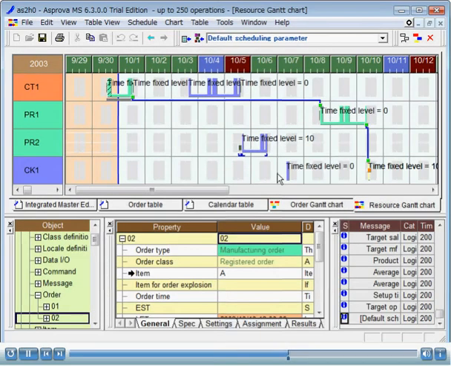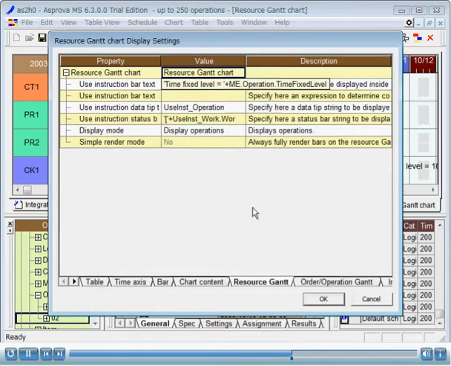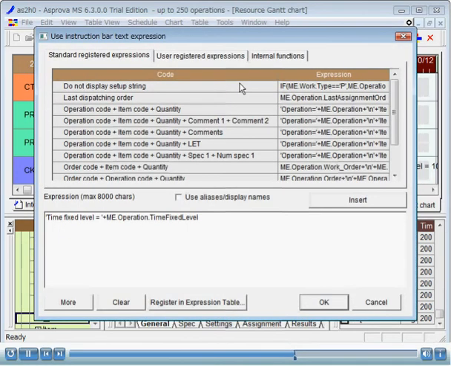Open the Resource Gantt display settings and edit the Use Instruction bar text expression. Clear the current expression. Input the new expression as shown.